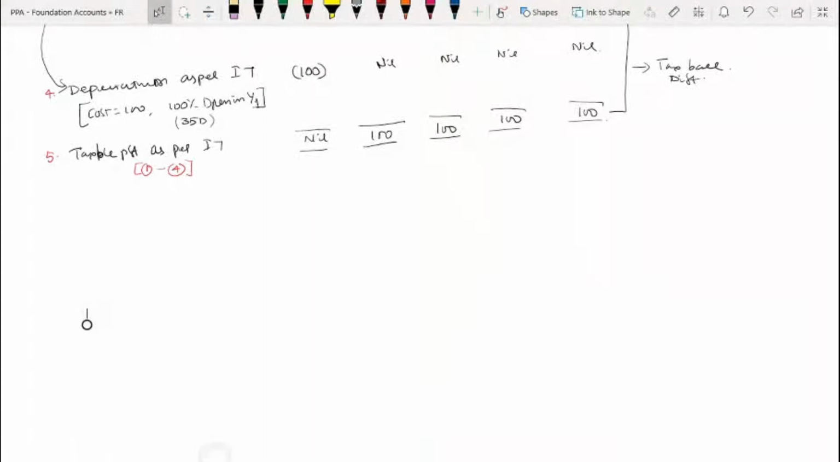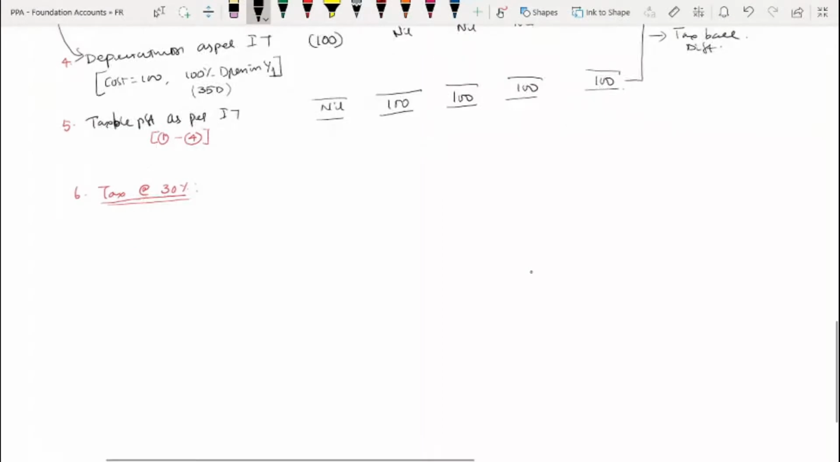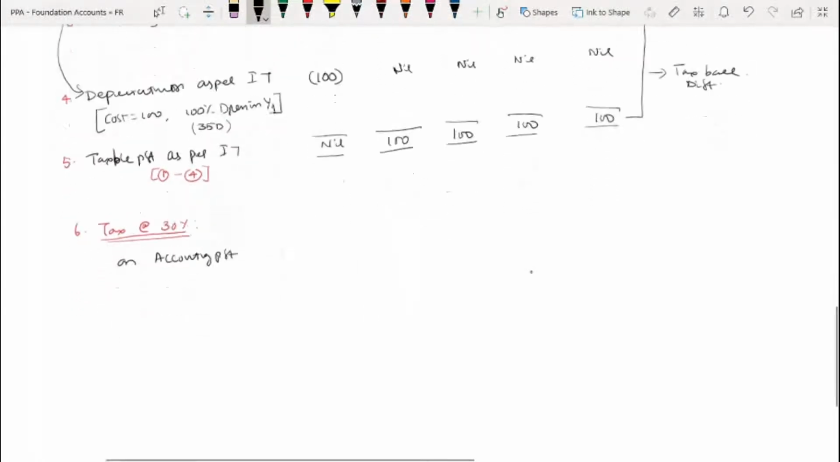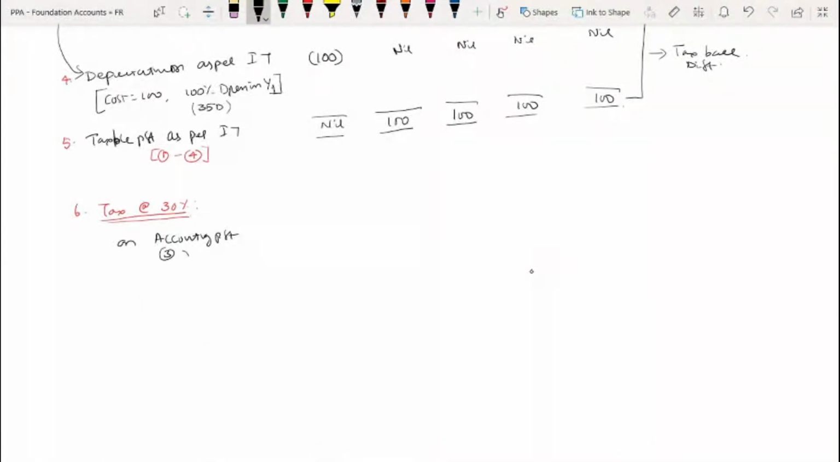So the sixth one is tax at, commonly, let us go with 30%. Tax at 30%. First let us go on accounting profit. Accounting profit is 80. So 80 into 30%, it is 24. Yes, sir.